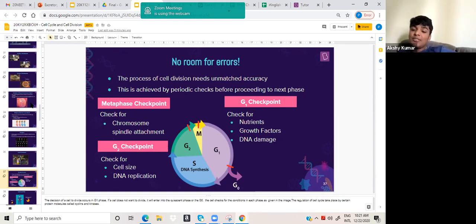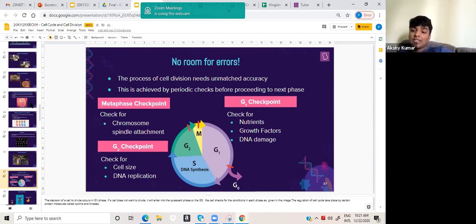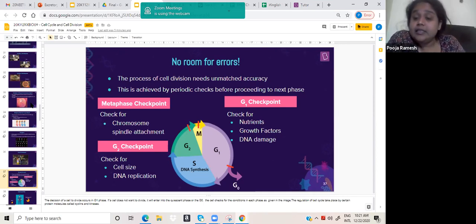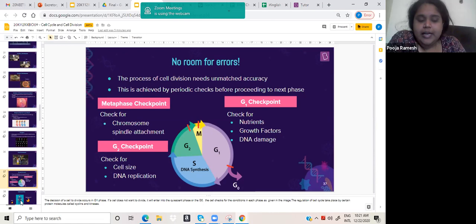Okay, then that's all. The spindle fibers will go and attach now. That is late metaphase. The spindle fibers from the centrioles will go and attach themselves to both the kinetochores of the chromosome. Very good. And this is being checked by which checkpoint? Metaphase checkpoint. Okay, very nice. Good, you got an idea of it.